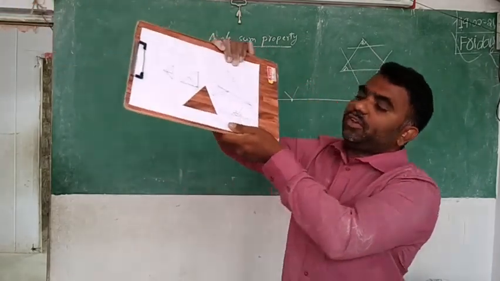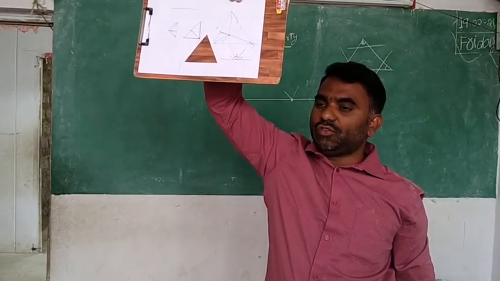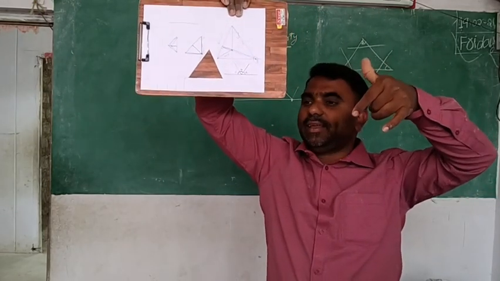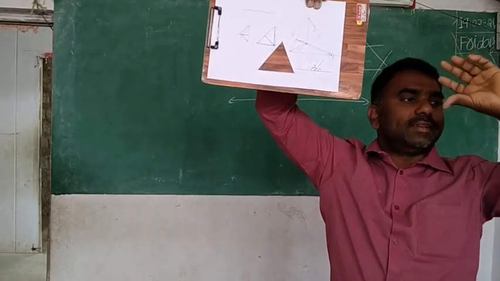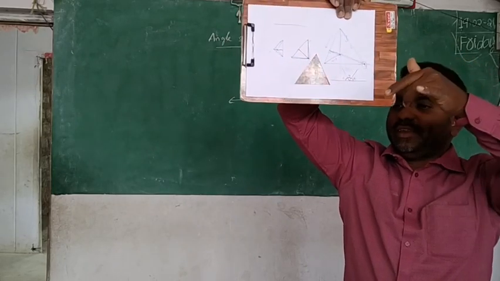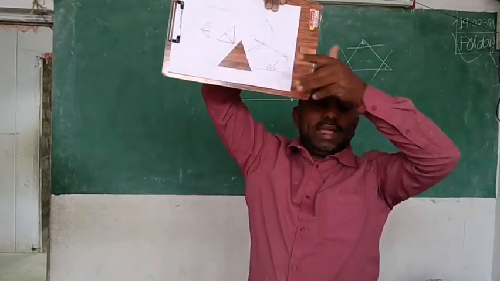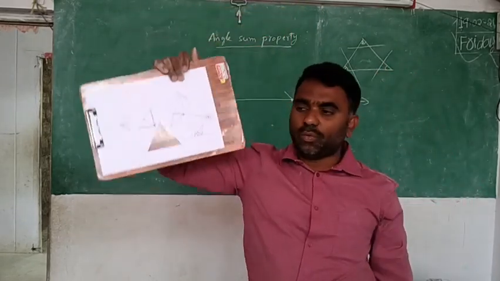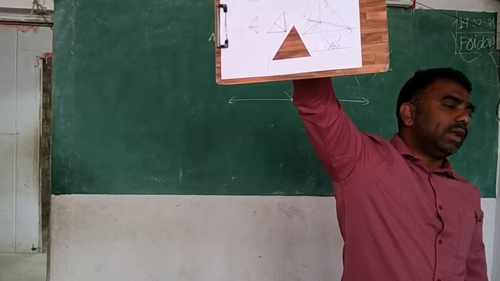See, what is your observation now? It is forming 180 degrees. Exactly 180 degrees. A straight angle is forming now. By joining A, B, C angles side by side, that is the mathematical meaning of adding. Then what angle is formed here? Straight angle. It means the sum of the angles is equal to 180.